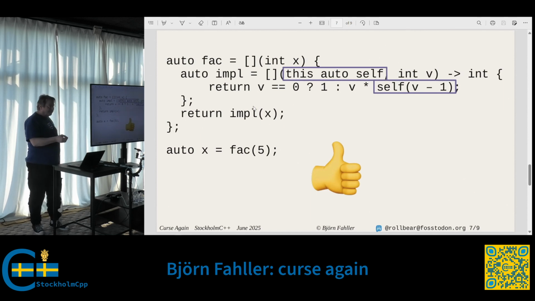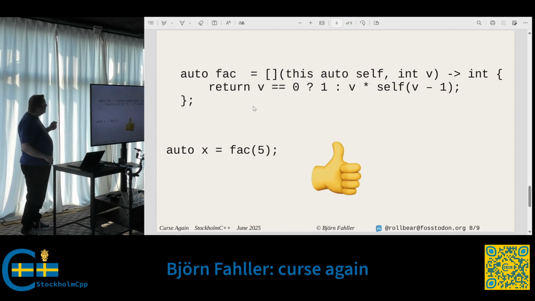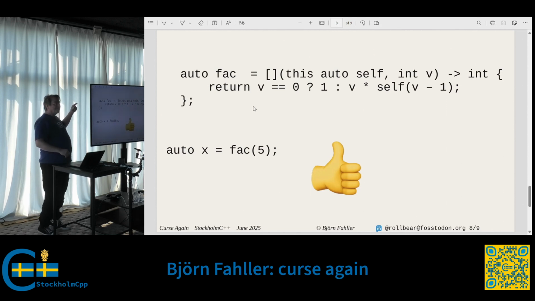So now we can call self of v minus 1 without self of self. So this works. This is nice. So now I actually don't need this extra level of indirection. And I think this is very cool. I think this explicit object parameter is one of the coolest features that were added in C++23.